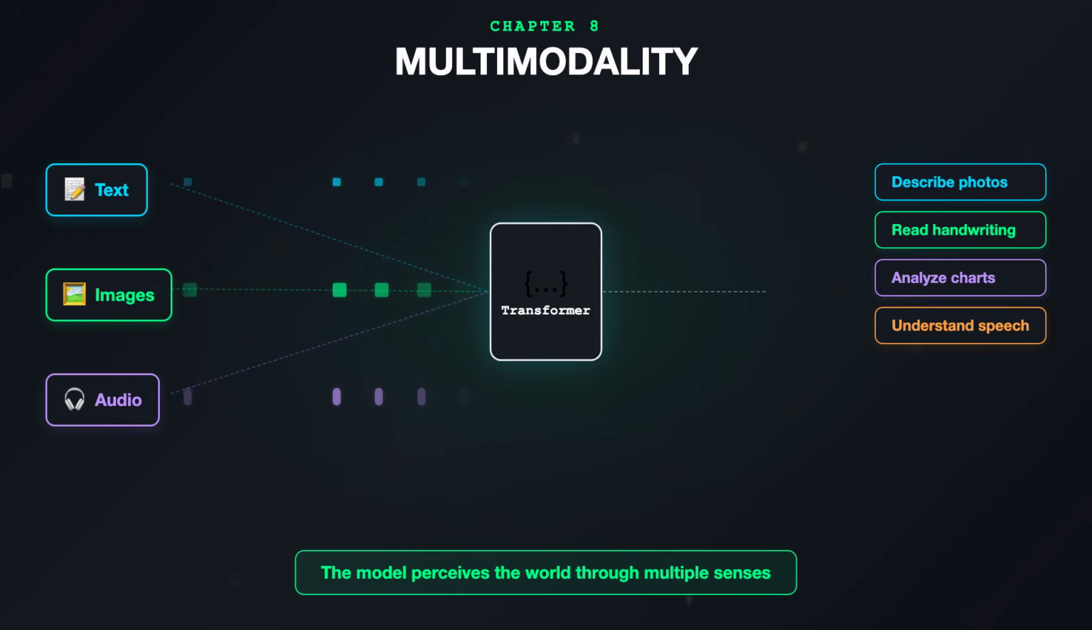The result is a model that can look at a photo and describe what's in it. A model that can listen to speech and respond. A model that can analyze a chart, read handwriting, or understand a diagram. This is a massive expansion of capability. The model is no longer limited to the world of text. It can perceive the world more like humans do, through multiple senses.